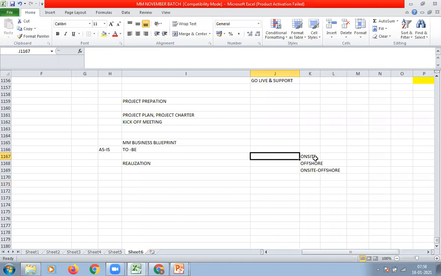For example, if our customer is in Germany and we are in Bangalore, then all our consultants go to Germany and work from there. But this on-site model is a very costly model because the customer has to bear the transportation charges, accommodation charges and other expenses of the SAP consultant. That is the reason most customers don't prefer this on-site model.